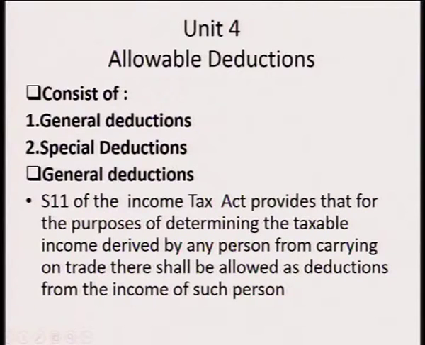Then let's look at Unit 4, which consists of allowable deductions. This consists of general deductions as well as specific deductions. Section 11 of the Income Tax Act provides that for the purpose of determining the taxable income derived by any person from carrying on trade, they shall be allowed as deductions from the income of such person.